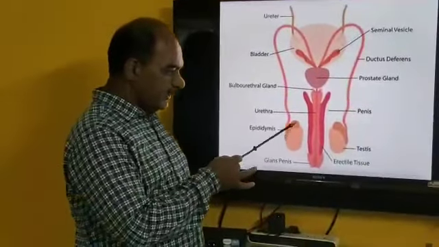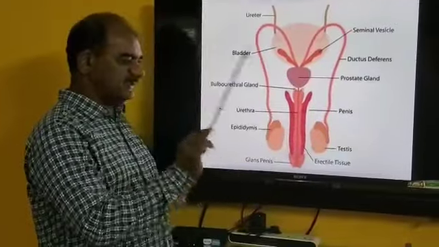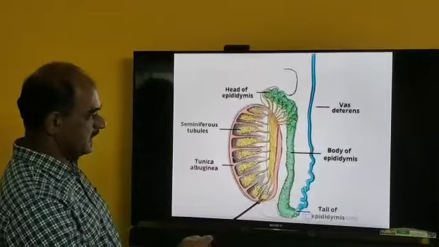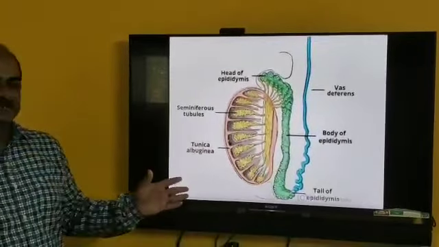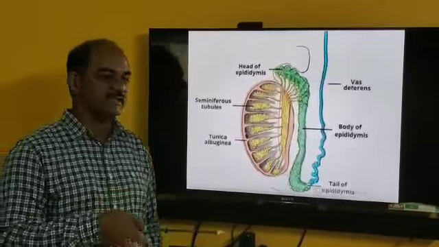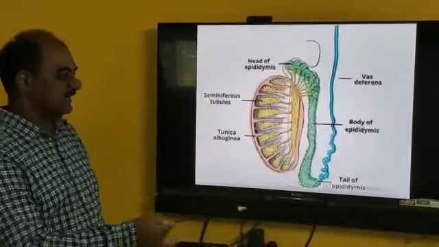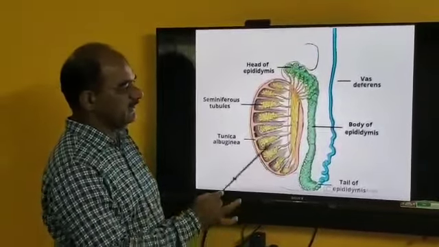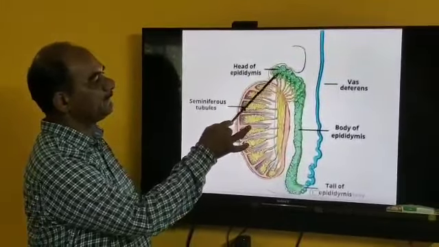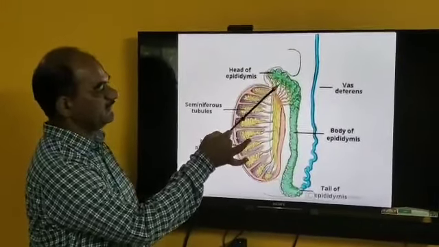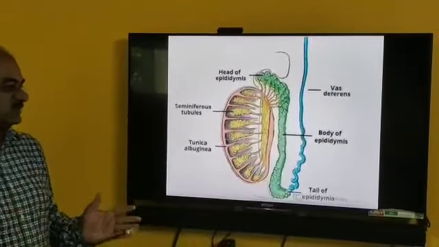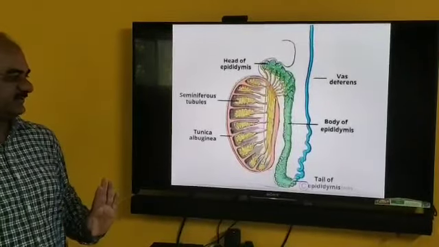The next part is seen in this longitudinal section of the testis. Each testis is studied in detail at the time of histology. Three coatings occur: the tunica vaginalis, albuginea, and vasculosa. Inside this, many seminiferous tubules are present. These seminiferous tubules open into the rete testis, the rete testis opens into the vasa efferentia, and the vasa efferentia open into the epididymis. This is the longitudinal section of the testis.